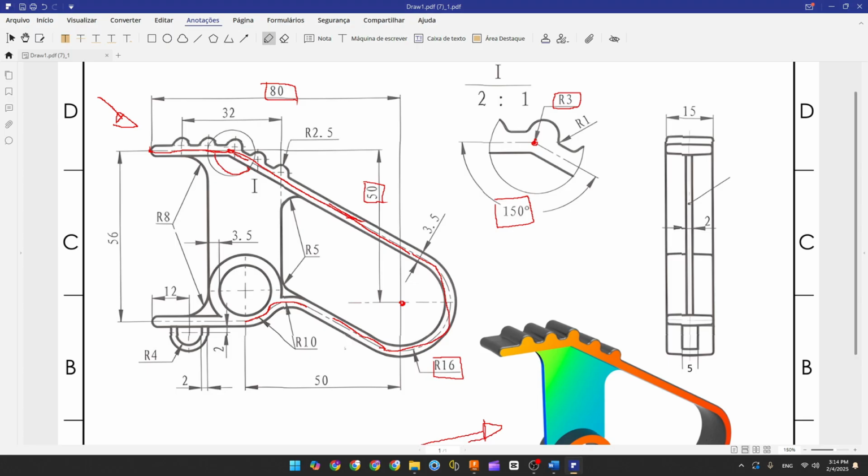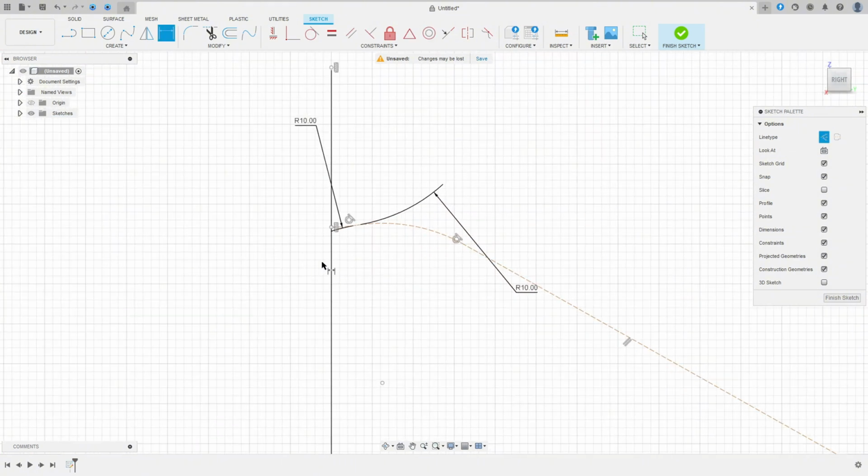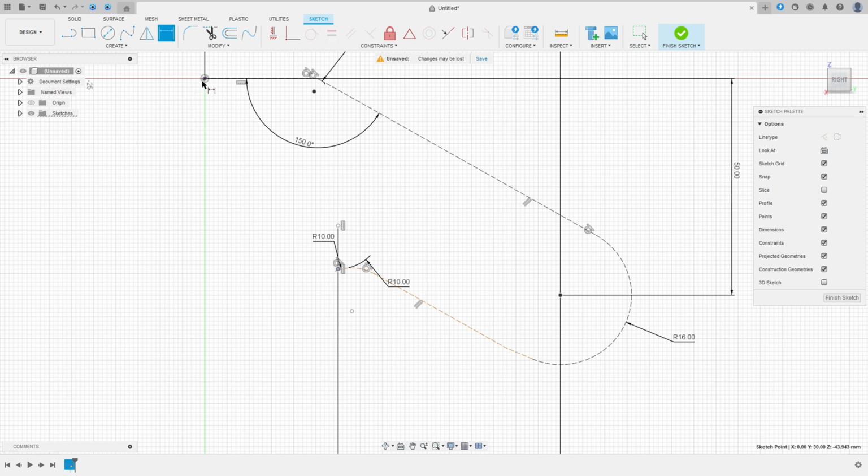Now the distance between the center of this arc here and this arc here is 50 millimeters, and we know that the distance of this line here, or this point, and the midpoint is 56 millimeters, okay? So go to sketch dimension, the distance here 50 millimeters, and the distance between this point here and this point is 56 millimeters, okay?